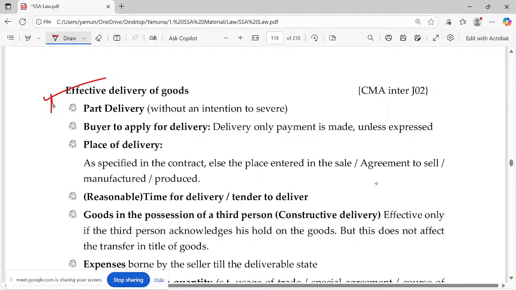Effect of delivery, often repeated. Part delivery. Actually, part delivery is not a good delivery, but it has to be severed. Severed means it has to be separated and given.